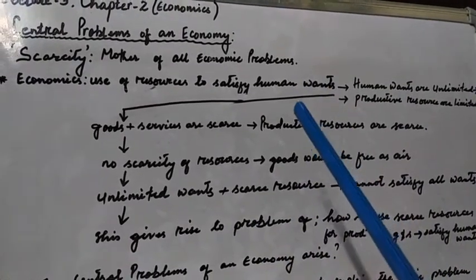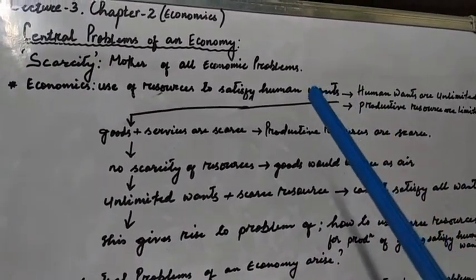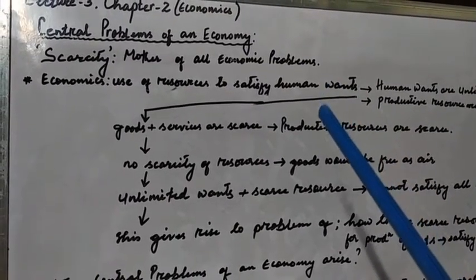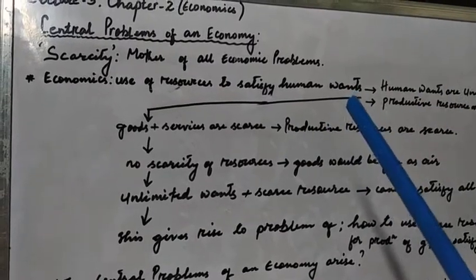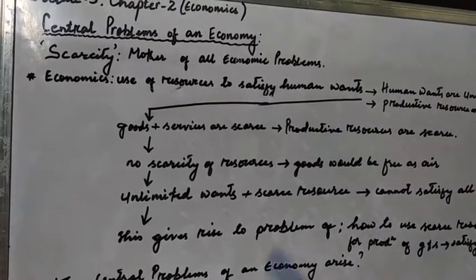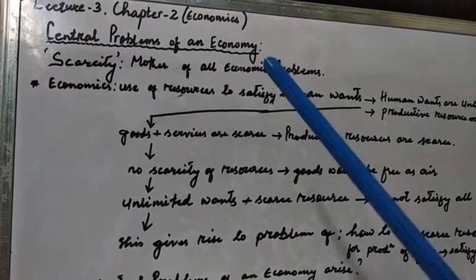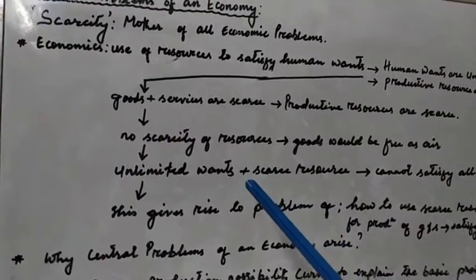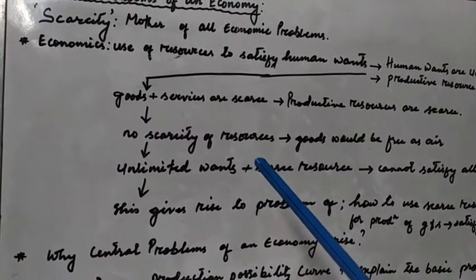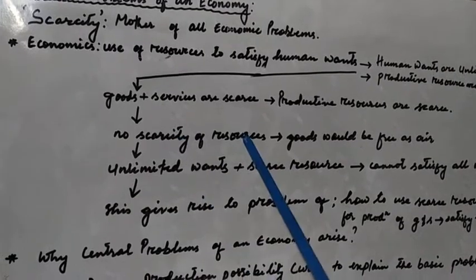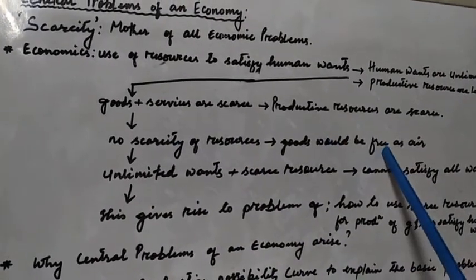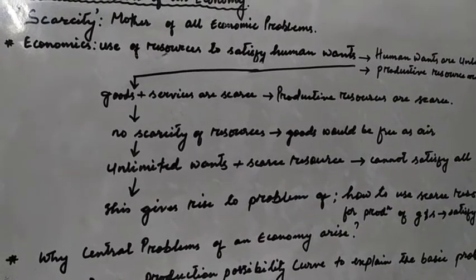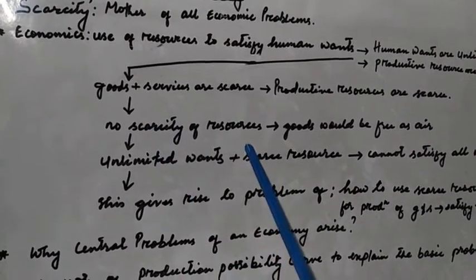Because of that, we face certain problems in the economy. Goods and services are scarce because the productive resources to produce them are also scarce. I have given an instance that if there is no scarcity of resources, goods would be free as air, so goods and services would be freely available if scarcity is not there.